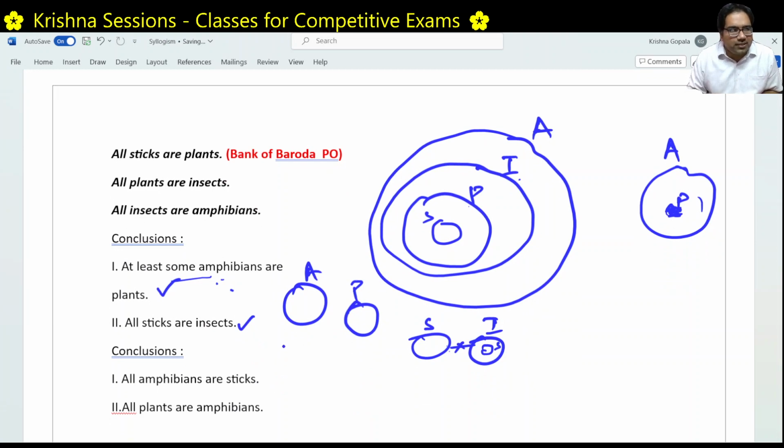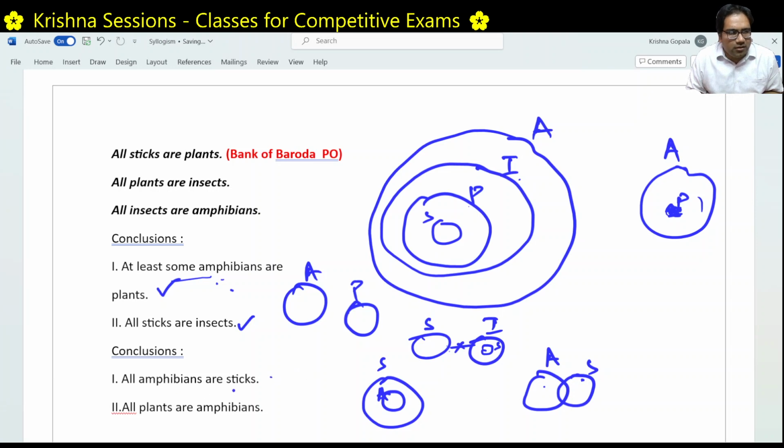Hmm. All amphibians are sticks. What does it mean? That means he's saying all the time amphibians should be a subset of sticks. There cannot be any single case where one amphibian cannot become a stick. If you are able to prove there is some amphibian which is not a stick, that means you are disproving this. All amphibians are sticks means always all the amphibians should be sticks.